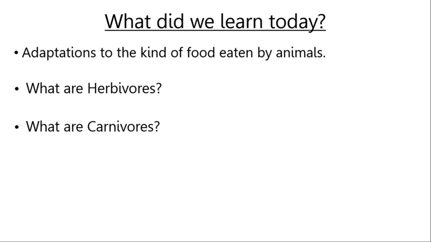After that, we have learned about omnivores. What are omnivores? The animals that eat both plants and flesh of other animals are called omnivores or omnivorous animals. Examples are humans, foxes, bears, crows, etc. They have a combination of tearing, biting and grinding teeth. Birds like hen, sparrow and peacock are also omnivores.